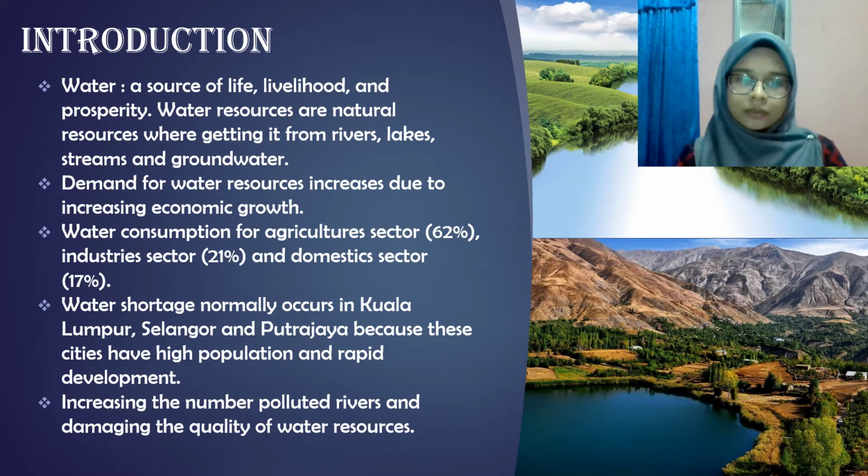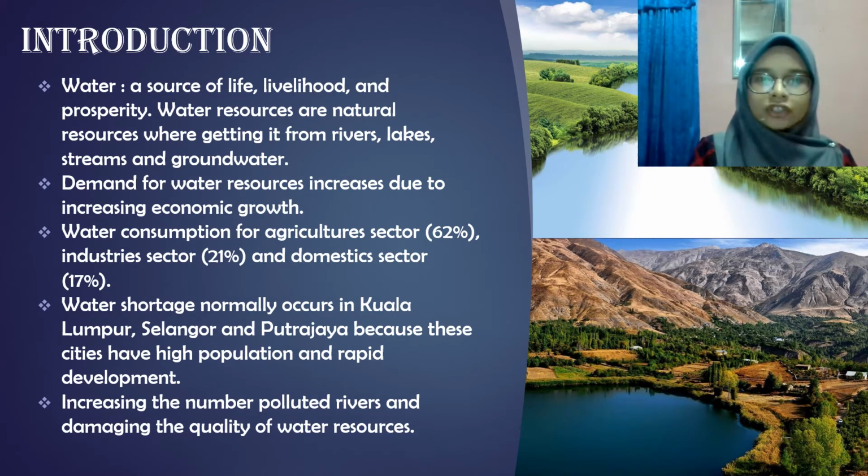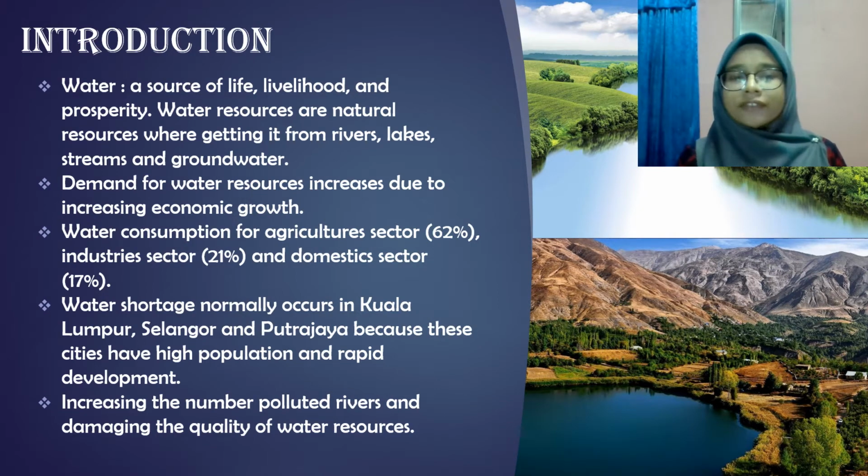For the introduction, water is the source of life, livelihood, and prosperity. Water resources are natural resources we get from rivers, lakes, streams, and groundwater. Demand for water resources has increased due to increasing economic growth. The agriculture sector has the highest amount of water consumption, which is 62%, while the industry is 21%, and the domestic sector, 70%. Malaysia is rich in water resources, but water shortage often occurs in Kuala Lumpur, Selangor, and Putrajaya